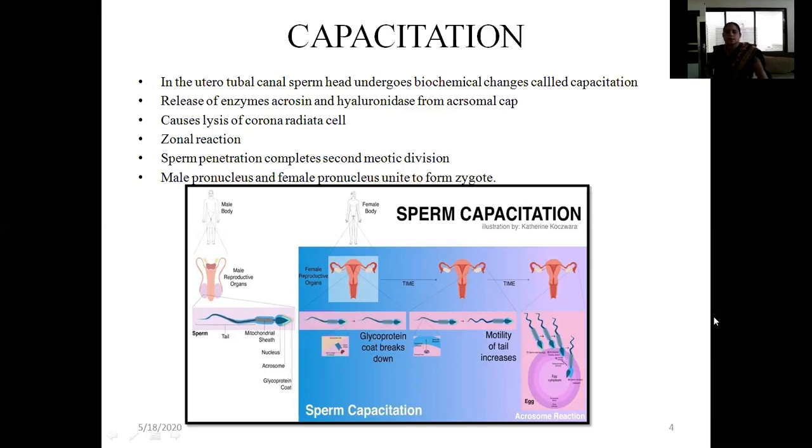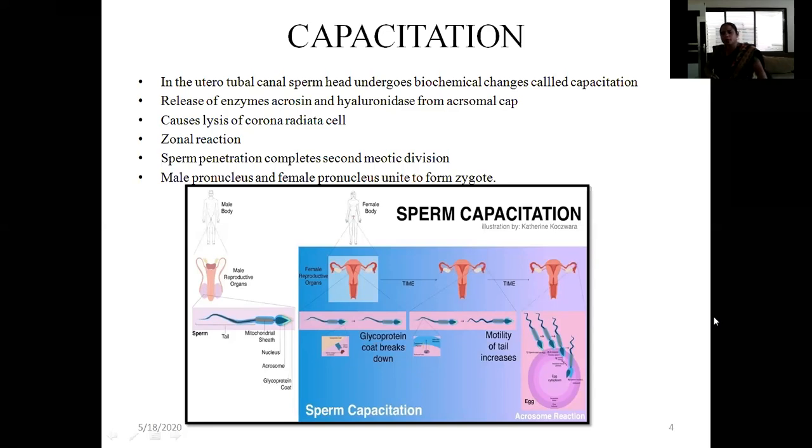They cause lysis of the corona radiata cells. You can see in the diagram, an ovum is there, and the sperms are trying to enter inside the ovum. So what do they do? They cause lysis of the corona radiata cells. And as a result, out of these hundreds of sperms, a single sperm enters inside the ovum.